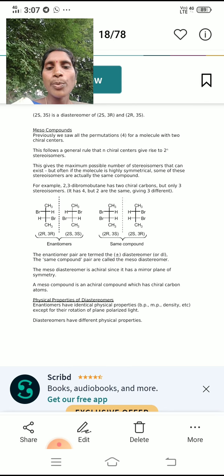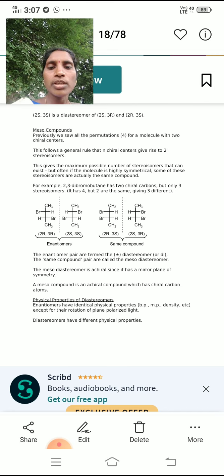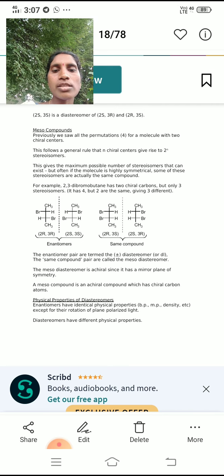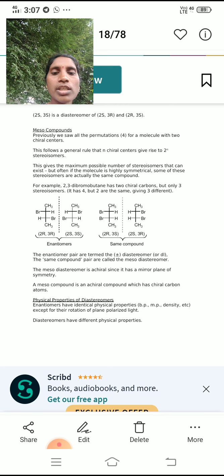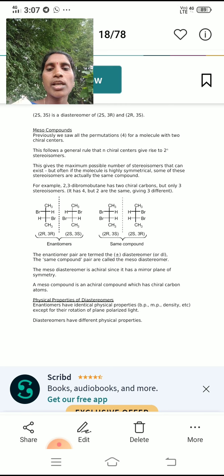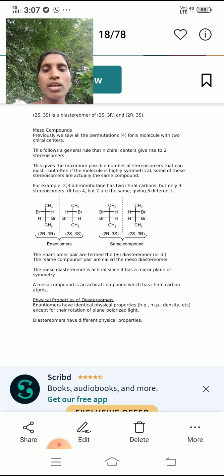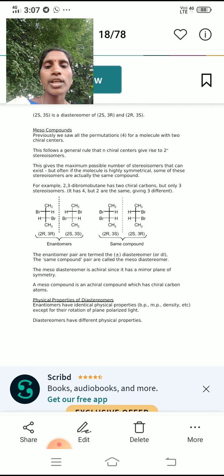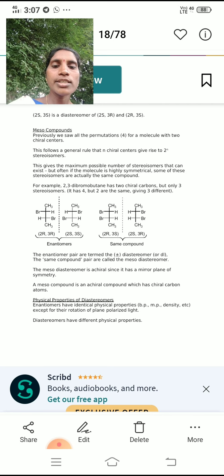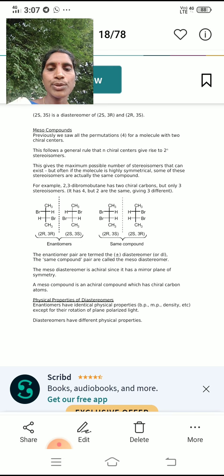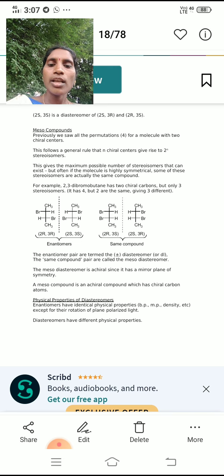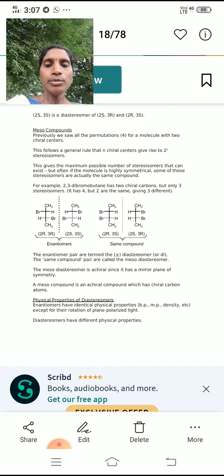The enantiomer pair are termed the plus or minus diastereomer. The same compound pair is called the meso diastereomer. The meso diastereomer is achiral since it has a mirror plane of symmetry. So it is optically inactive.